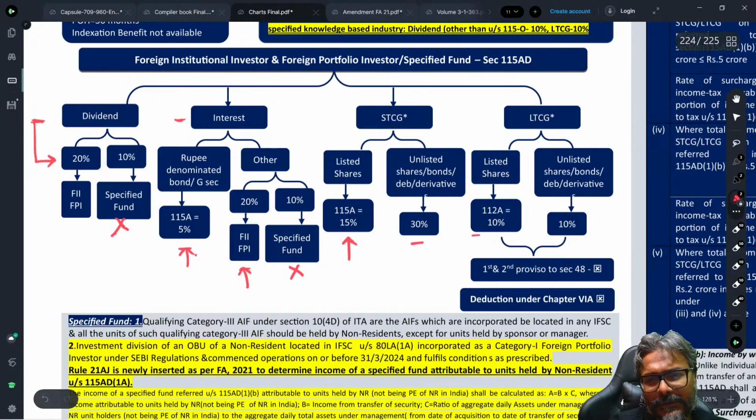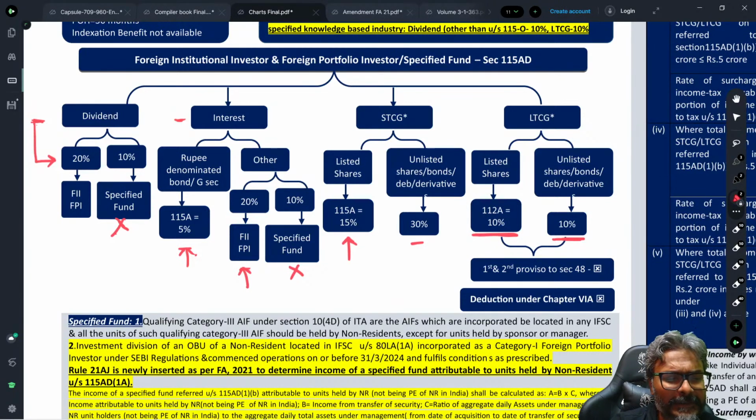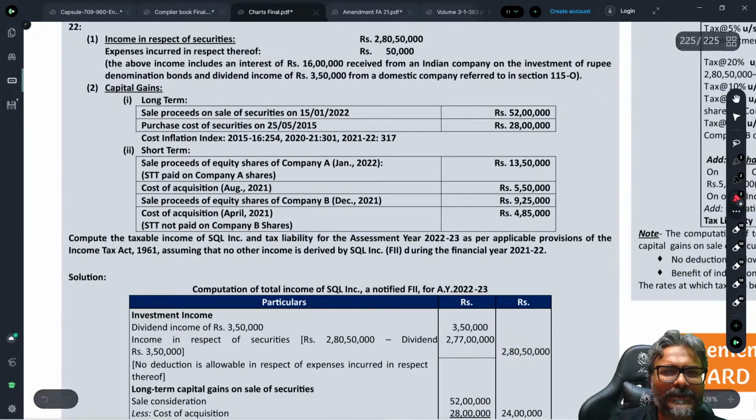Now therefore, students, as I told you, here in 112A, if it is covered 10%, now also said, sir, what a difference? Difference you all are aware. If it is 112A, in that case, there is an extra 1 lakh exemption which is available, students, if it is covered in 112A. And that is a point, students, over here. Now, this is how the things is being covered over here, students, in this context.